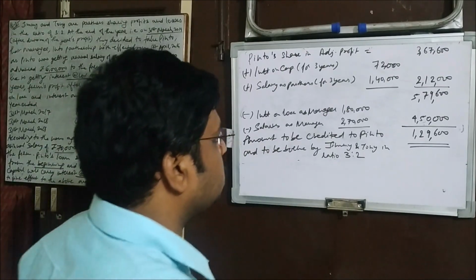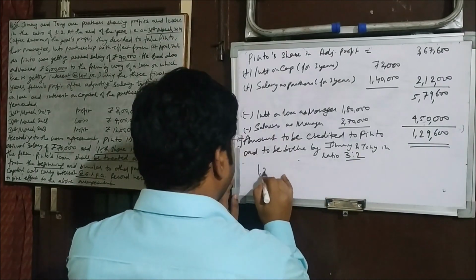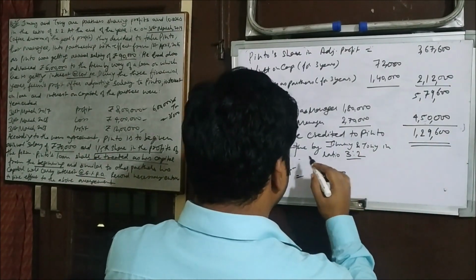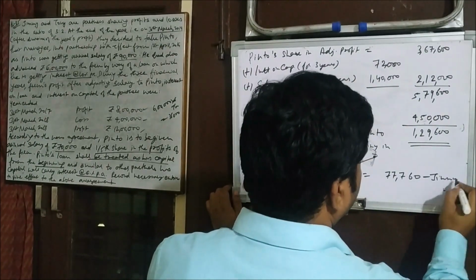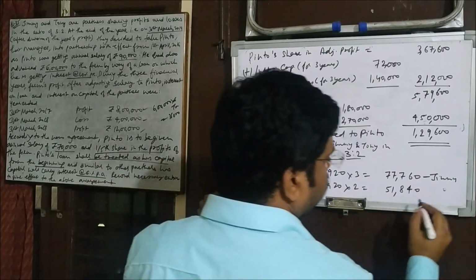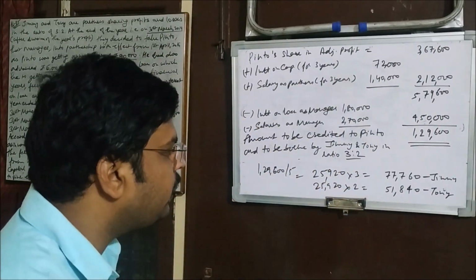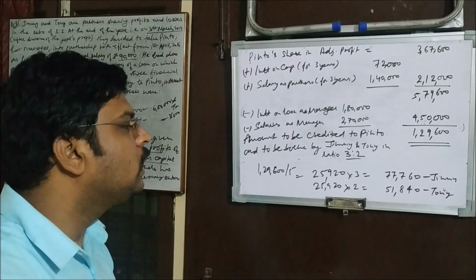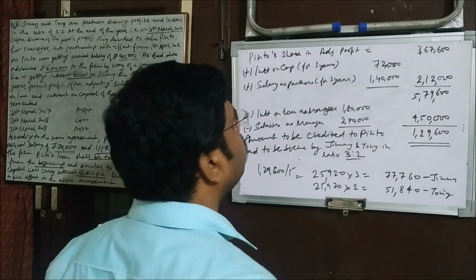Alright, so let's divide that. 3:2 means it will be divided by 5. So for Jimmy we multiply it with 3. Jimmy will bear 77,760 and Tony will bear 51,840. Alright, now we can pass the journal entries. We need to remember that amount only and then we can pass the entry. No problem in that. Understood all the calculation?